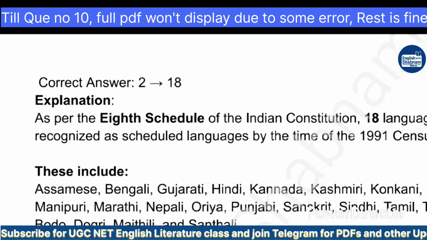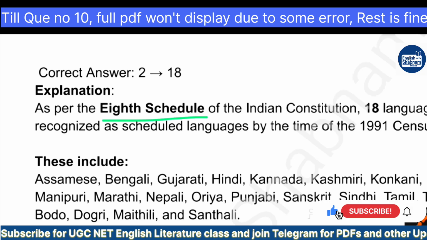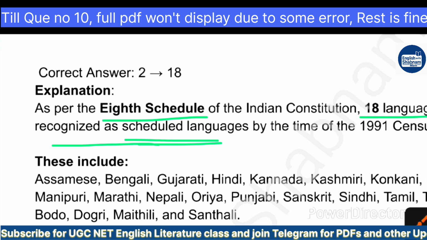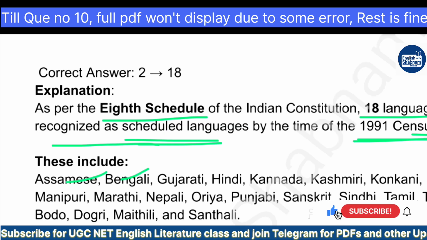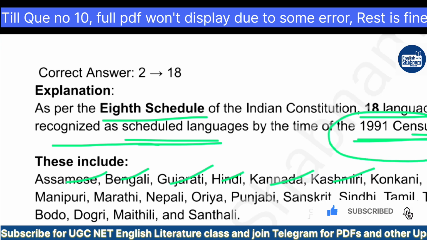How? As per the 8th Schedule of the Indian Constitution, 18 languages were recognized as scheduled languages by the time of the 1991 census. These include Assamese, Bengali, Gujarati, Hindi, Kannada, Kashmiri, Konkani, Malayalam, Manipuri, Marathi, Nepali, Uriya, Punjabi, Sanskrit, Sindhi, Tamil, Telugu, Urdu, Bodo, Dogri, Maithili, and Santali. These were the scheduled languages as per the 1991 census, 8th Schedule.